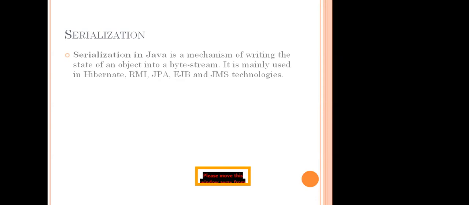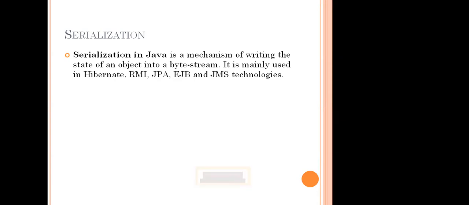What do you understand by that? Where did we see this serialization already? What is that serialization? In wrapper classes, we do conversions from primitive to object and object to primitive. In serialization, the name is simple: we are going to make streams. Serialization in Java is a mechanism of writing the state of objects into a byte stream.